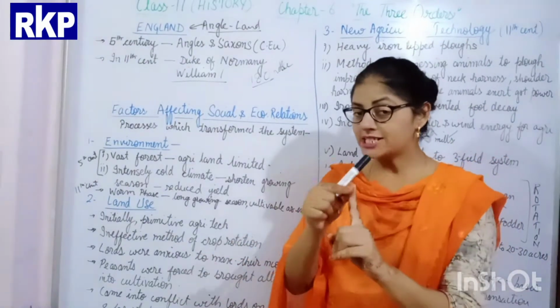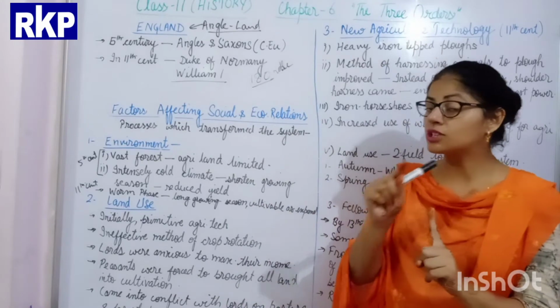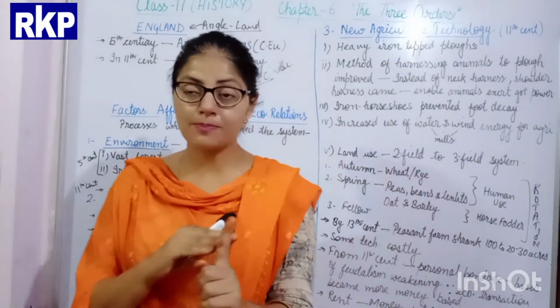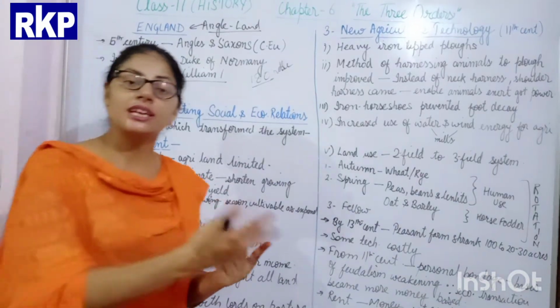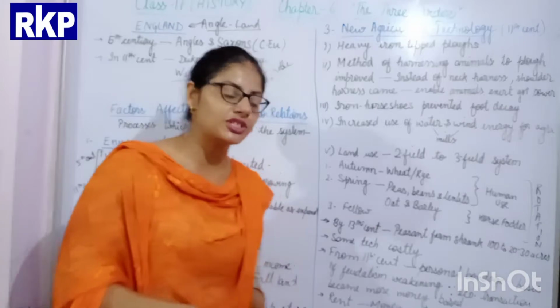And because of that, the cultivation also expanded. So this is one reason, as I told you, the environmental change which led to the change in the social structure. Earlier the crop production was less for the peasant, but after the 11th century the situation changed because the climatic condition changed.